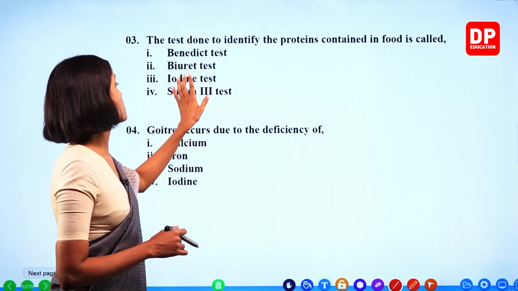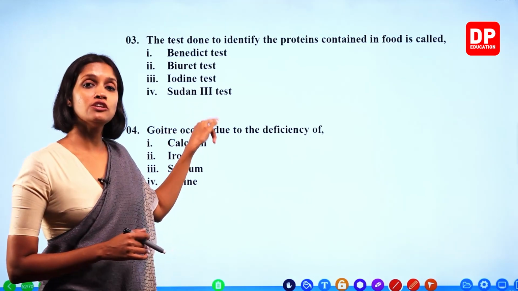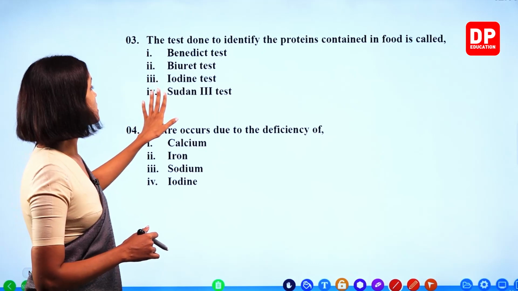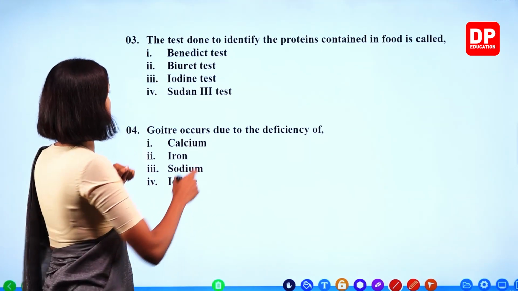Iodine test is used to identify starch in food. Sudan 3 test. We did not do this in the activity, but I explained you all during the lesson. Sudan 3 test is done to identify lipids present in food. So answer number 2.